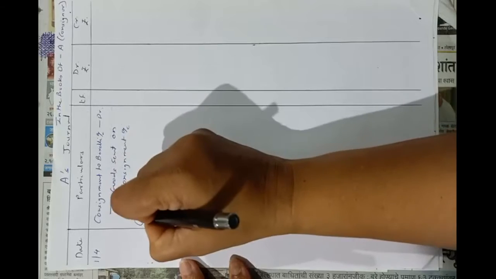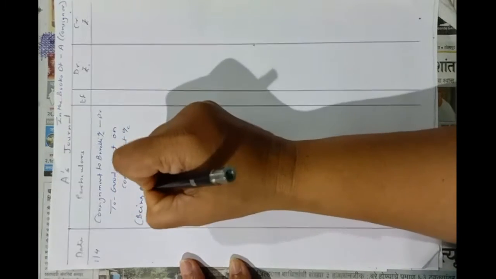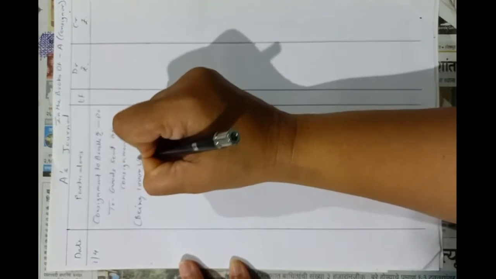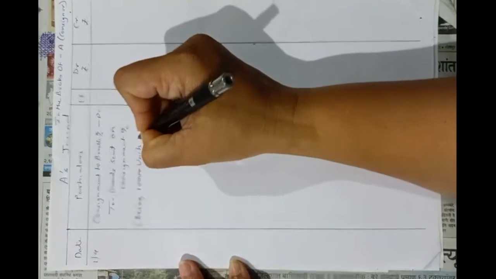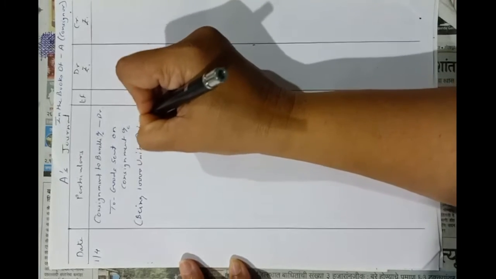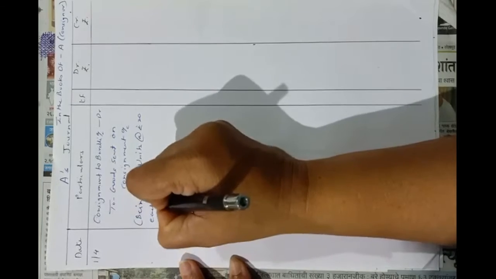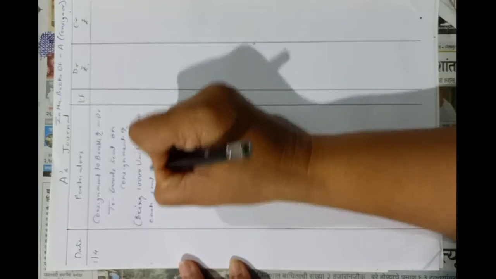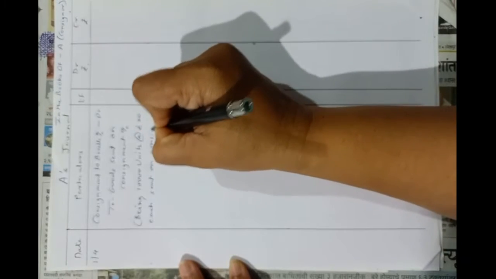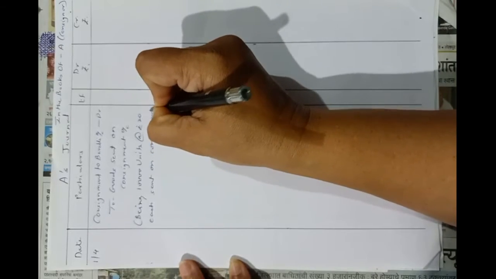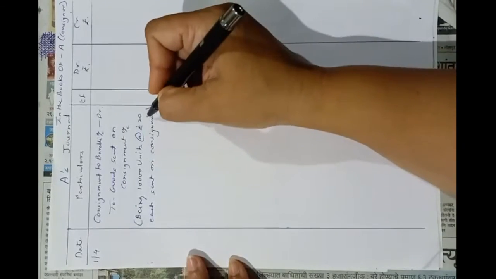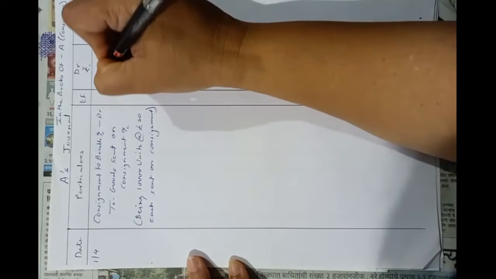Narration being 10,000 units at rupees 20 each sent on consignment. So 10,000 into 20, that is 2 lakhs.